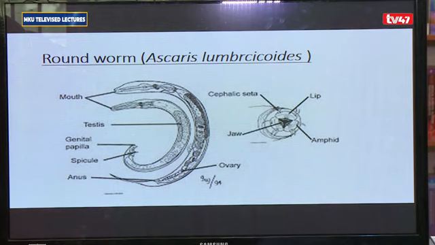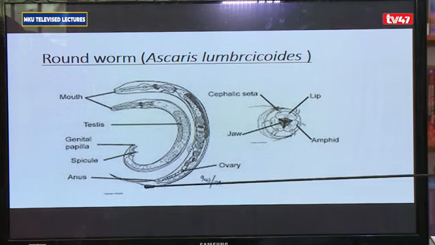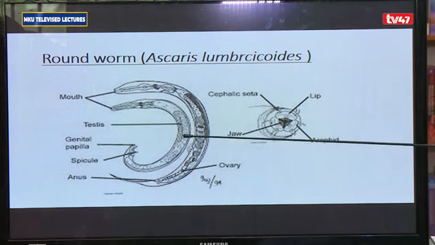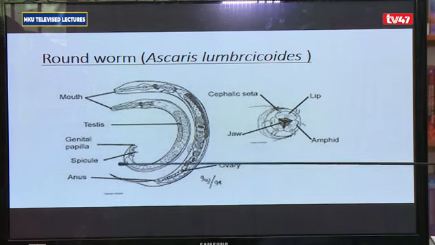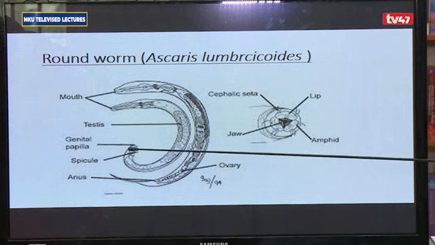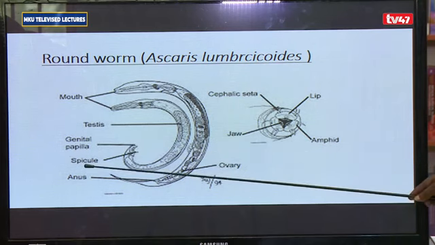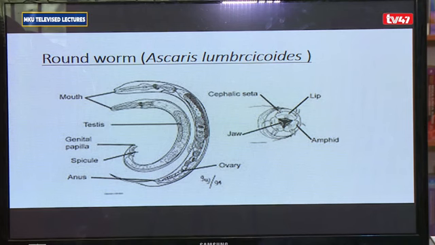So this is an illustration of the roundworm with an illustration showing the two sexes. As I said, the female tends to be larger in size and the posterior end is not curved. The male is smaller in size, the posterior end is curved, and it has these projections here that we refer to as spicules.